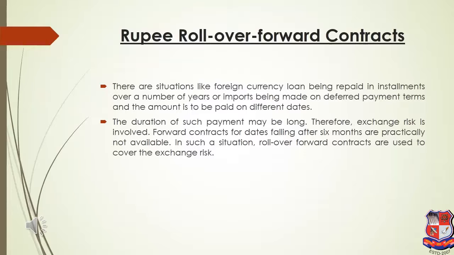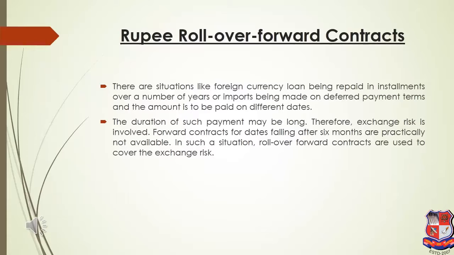Yes, we can find the theoretical value by using the Fisher formula, that is called IRPT, interest rate parity theory, but that is again only a theoretical value of the forward. The actual value of the forward, the value at which we can actually enter into a contract, is available in the market for 6 months. Now what if I am exposed to currency risk for more than 6 months?